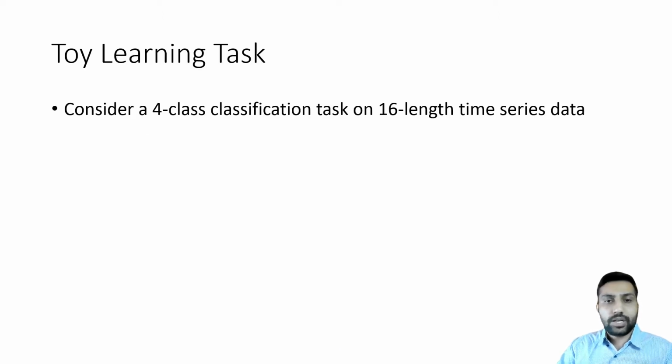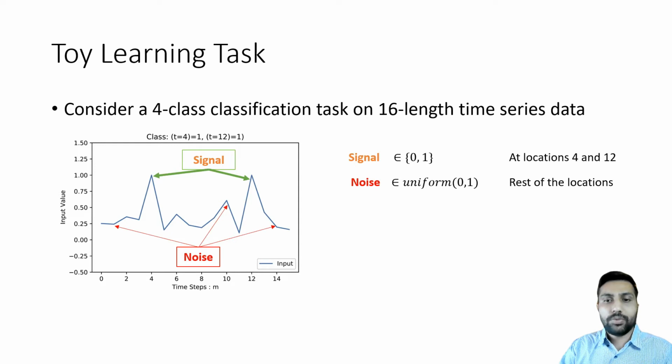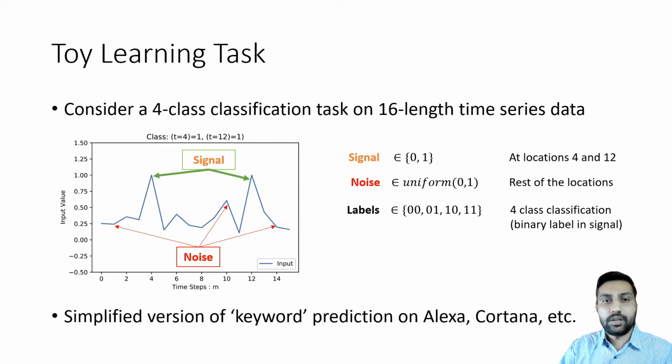Let us consider a four-class classification task on 16-length time series data. An example time series contains binary signals at locations 4 and 12, while the rest of the time steps contain noise drawn uniformly from 0 to 1. The data is labeled as per the binary label in the signal. In this instance, it is class 1-1. This is a simplified version of the keyword prediction task on Alexa, Cortana, and Siri, etc.